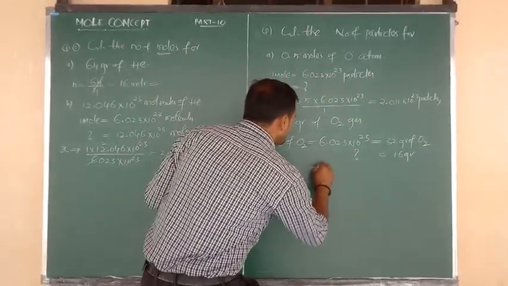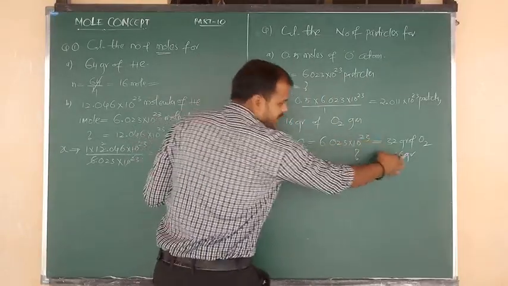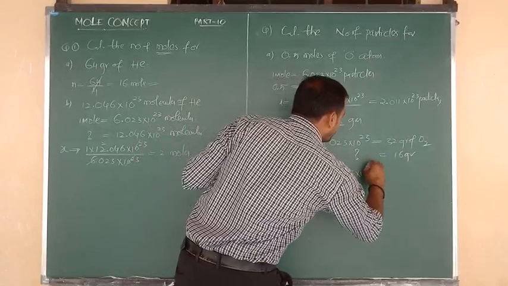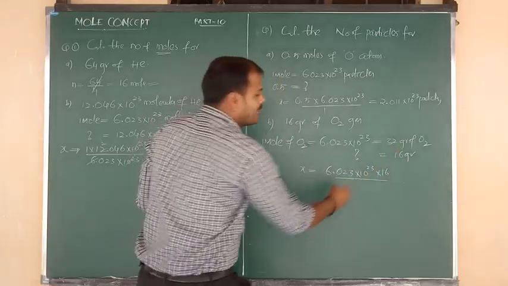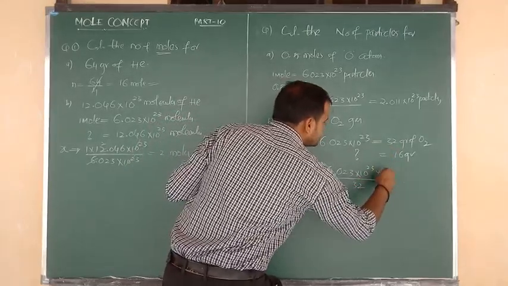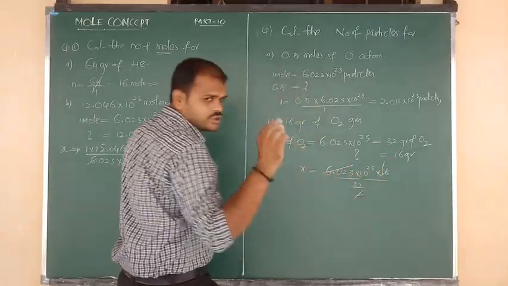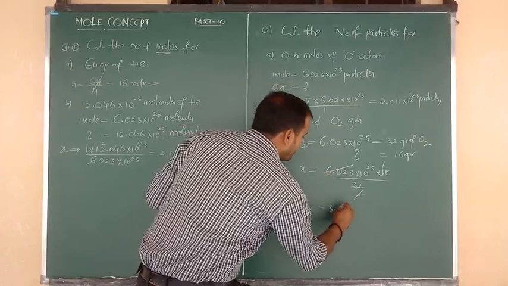Now also we have to do cross multiplication. That is Avogadro's number into 16, that is 6.023 into 10 to the power of 23 into 16, divided by 32. 16 ones are 16 and 16 twos are 32, so this value is cancelled by 2 times. So 3 twos are 6, again 0.